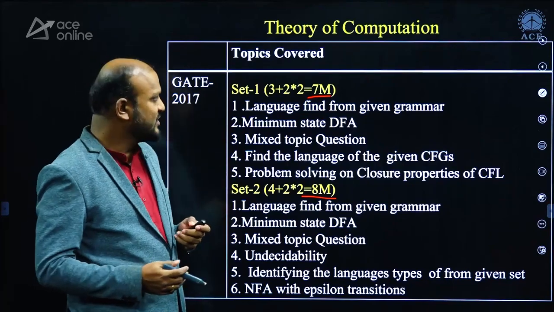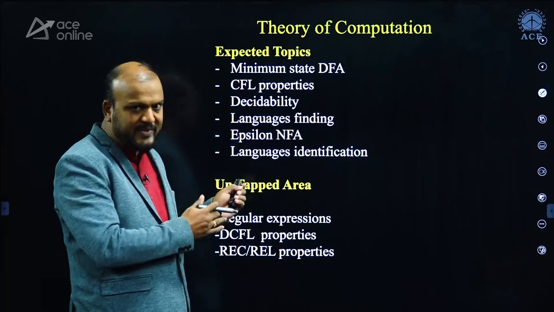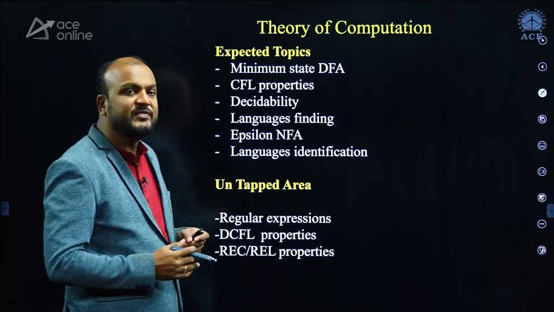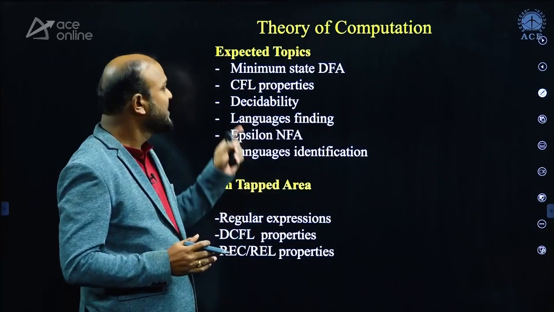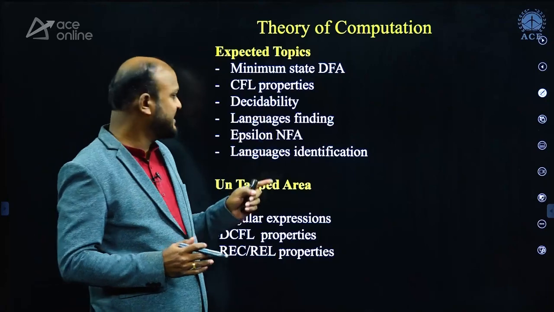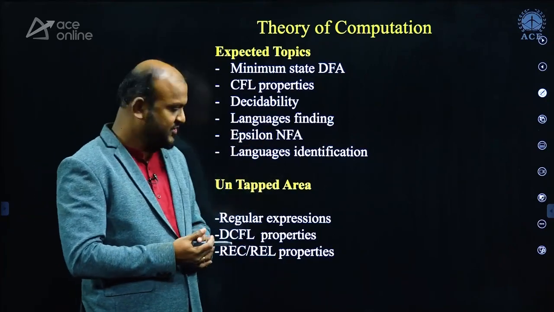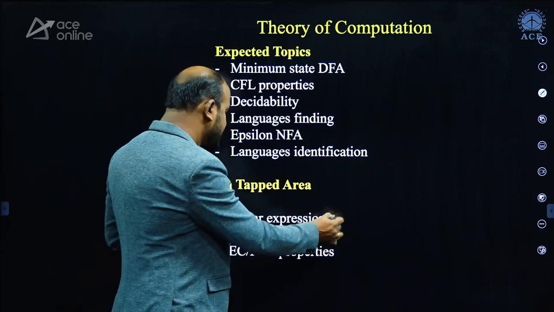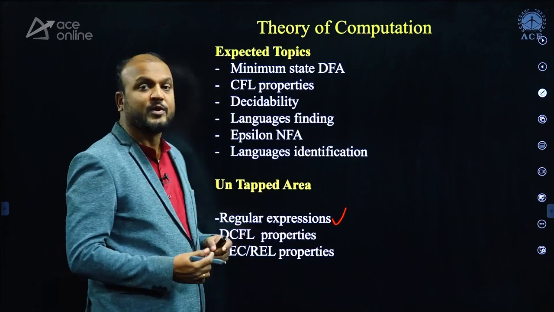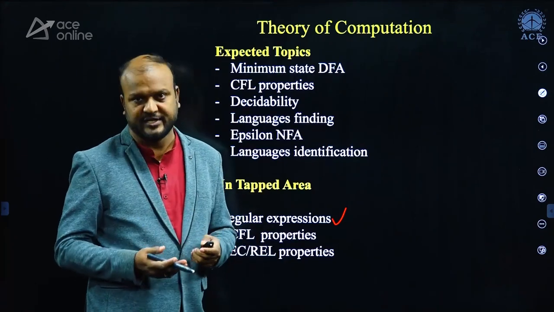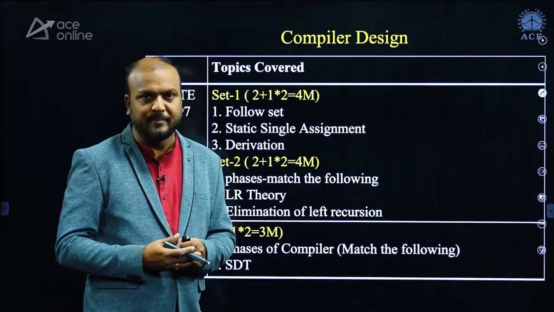When you look at TOC, we can say that 7 to 8 marks is guaranteed. Along with the topics that I have shown, some of the topics that you have to focus on in the TOC subject are minimum state DFA, CFL properties, decidability, language finding, epsilon NFAs, and language identification. And the untapped areas are some regular expressions, DCFL properties, recursively enumerable language properties, from where you can expect some questions in GATE 2025. Next, we'll go ahead with compiler design.